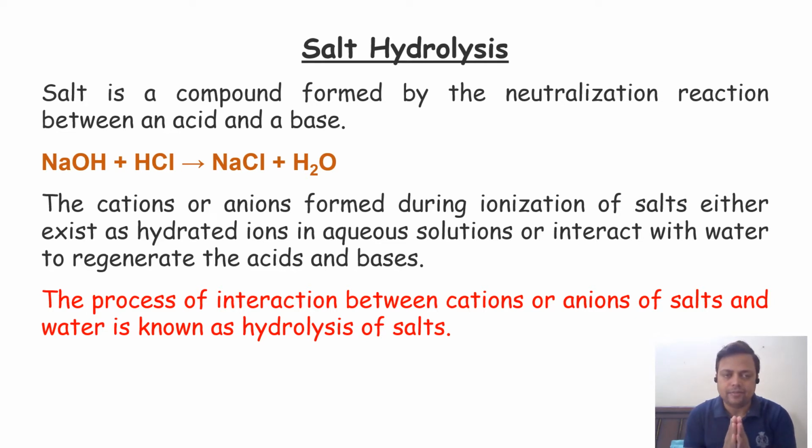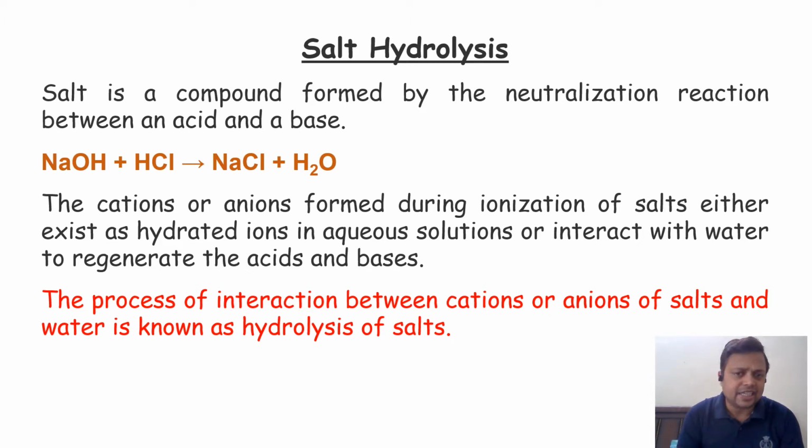Just like here, one sodium chloride salt is formed through the reaction of sodium hydroxide and hydrochloric acid. Sodium hydroxide reacts with hydrochloric acid, and then it will generate a sodium chloride salt. So sodium chloride is a salt which is formed by the reaction of sodium hydroxide and hydrochloric acid.